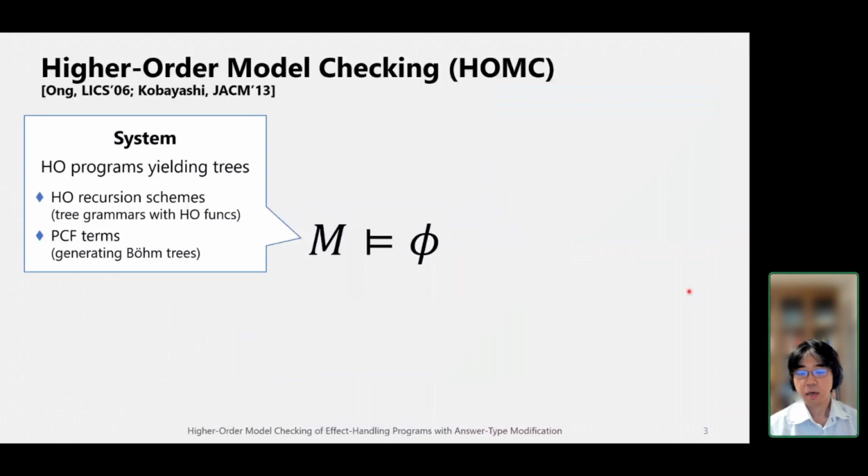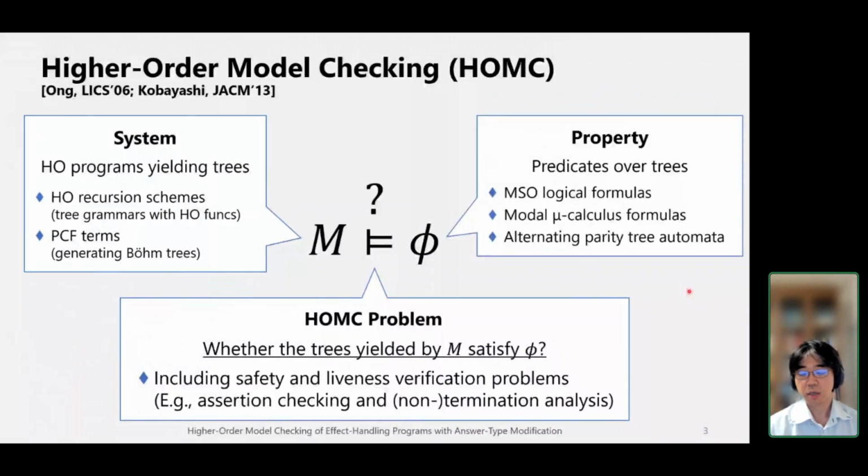The higher order model checking problem is to decide whether trees generated by the system M satisfy the desired properties. It can encode many kinds of verification problems, including safety and liveness verification problems, such as assertion checking and termination or non-termination analysis.